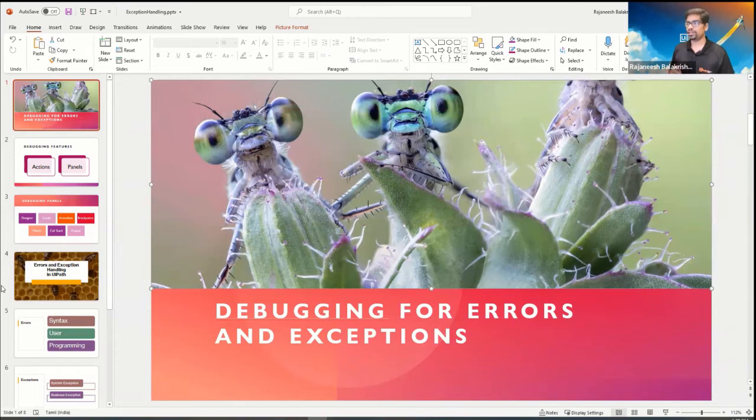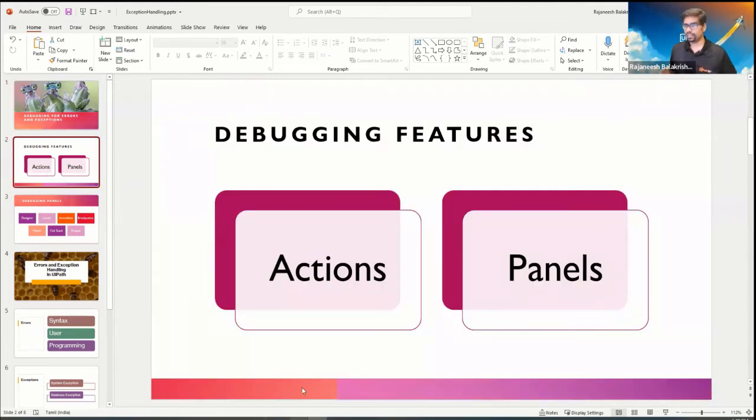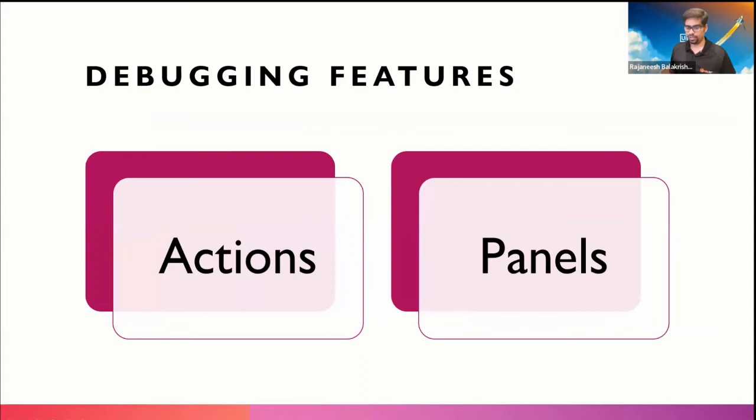So this is how errors work. We may come across something unexpected, and it can happen anywhere. It may be quite intentional too. So we need to debug for errors, and UiPath has a lot of features for debugging. Before coming across an error, we need to identify it, and for that UiPath has a lot of features. We'll open UiPath and explore the debugging features to find the errors.